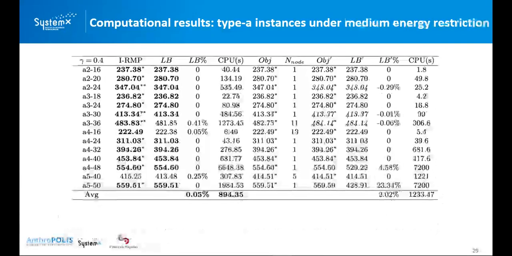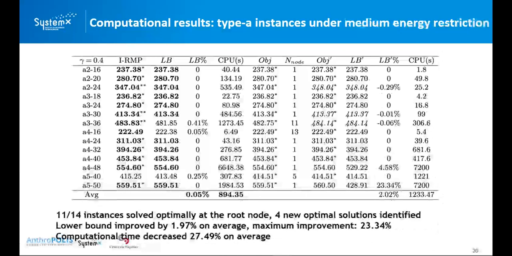And here is the result for the 14% case, where we also solved most of the instances optimally at the root node, and we have reported 4 new optimal solutions identified. But here we find an exceptional occasion, because we proved optimality for this instance.